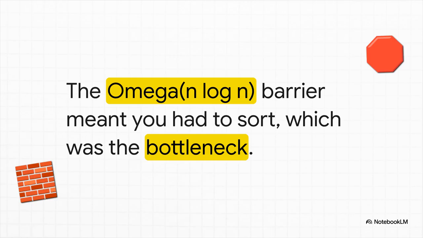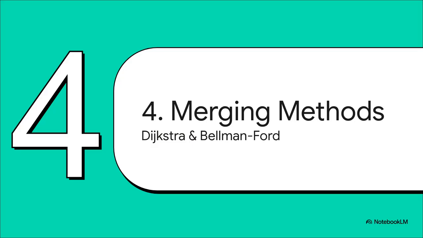For decades, experts just believed that for directed graphs with real number weights, breaking past this sorting barrier was straight up impossible. It was treated like a law of nature. You had to sort the frontier, and sorting simply took that much time. Period.